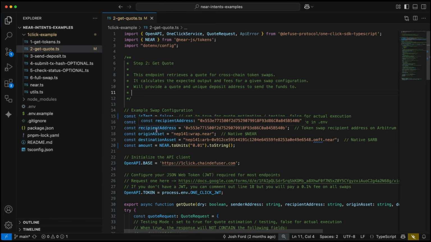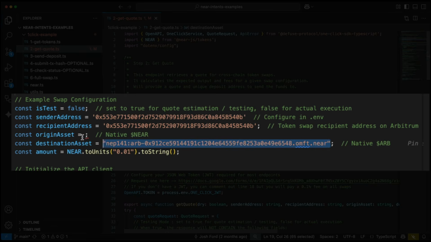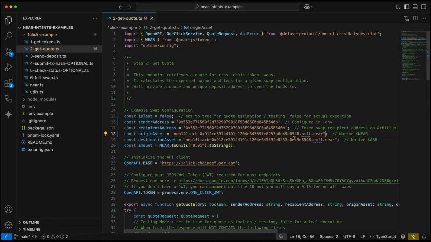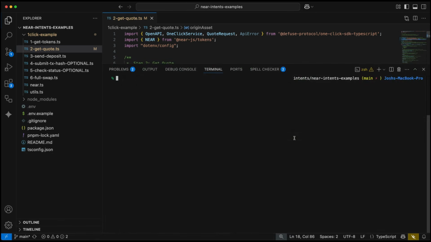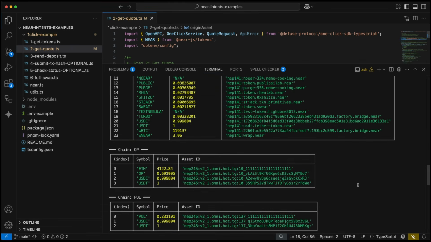So now that we've swapped some near for Arbitrum on this account, we can go ahead and use that account as the sender address, and we'll swap Arbitrum for another token on a separate network. We can make things easy for us and just choose another L2 network so we can reuse this address. And the origin asset will be updated to our Arbitrum token. And then for the destination asset, let's go ahead and choose a token on another L2. We will select, let's go with Optimism.